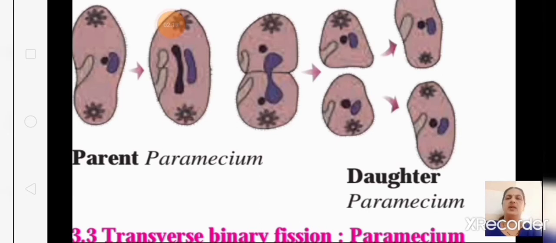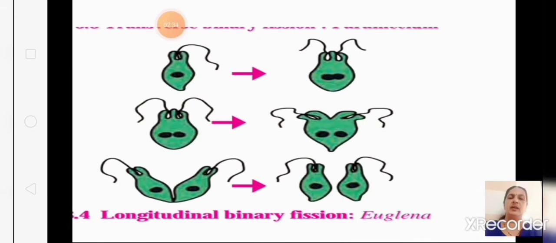Under paramecium we learnt transverse binary fission. In this you can see how the division takes place in the transverse direction, in the horizontal way, and two paramecia are formed. This is transverse binary fission. And we learnt in euglena, it is longitudinal binary fission. It takes place along the longitudinal axis. You can see how the division takes place, and two euglena are formed from the parent euglena. This is longitudinal binary fission.